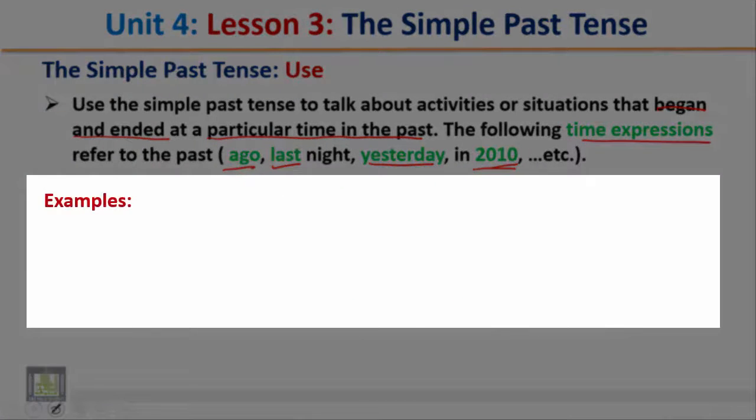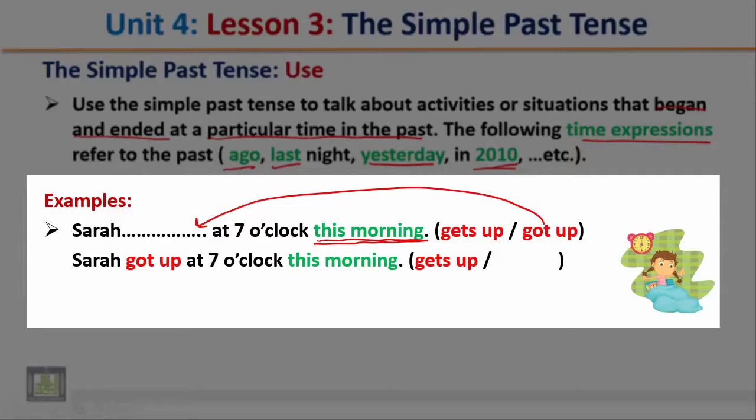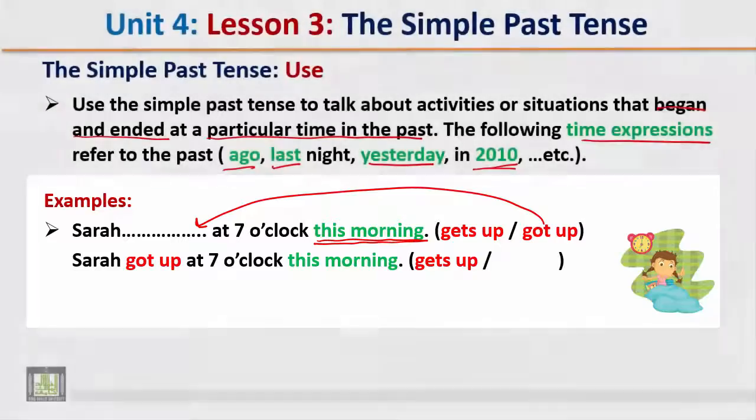Examples: Sarah at 7 o'clock this morning. Notice here that the word this morning refers to the past. So which form is correct? Right, got up. Sarah got up at 7 o'clock this morning.